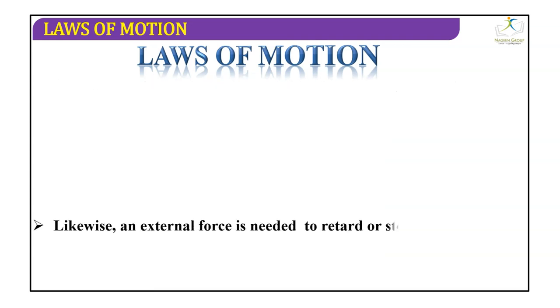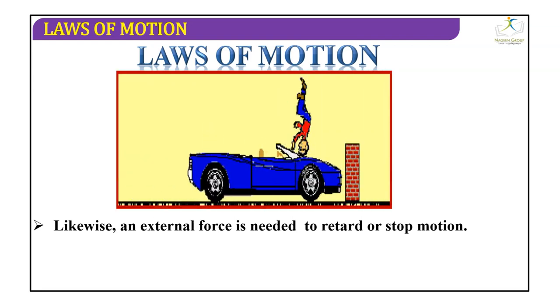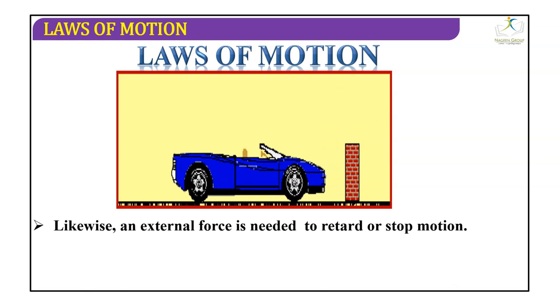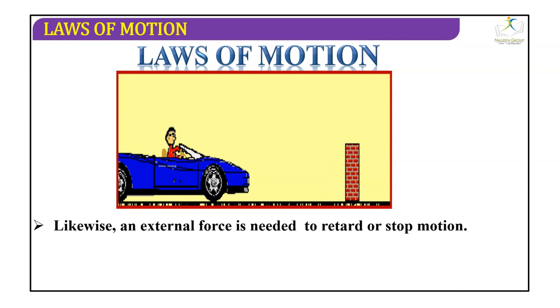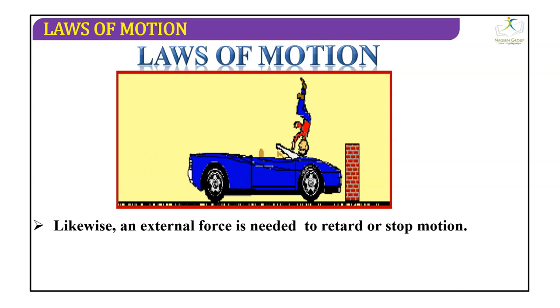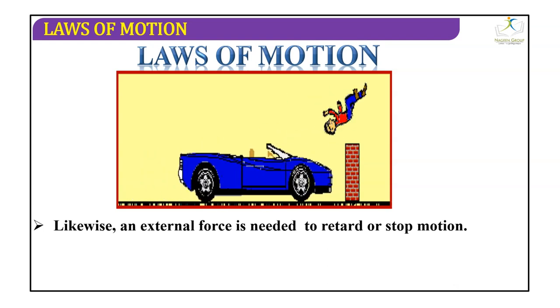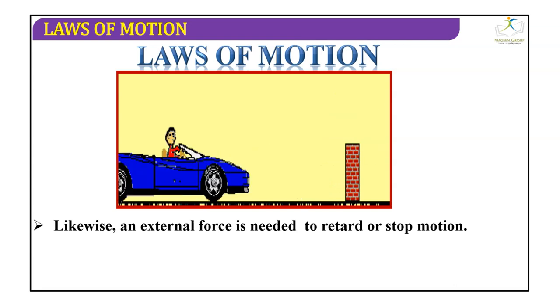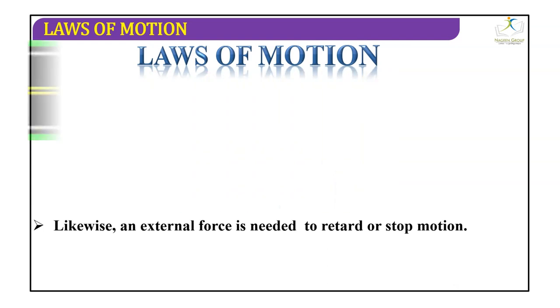Likewise, an external force is needed to retard it or stop motion. As you can see, this person is falling down, but we are focusing on the car, not the person. The car is stopped because a force is applied on it, and that force is an external force, an outside force.